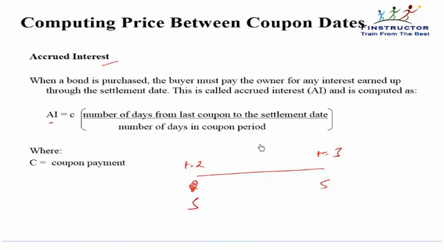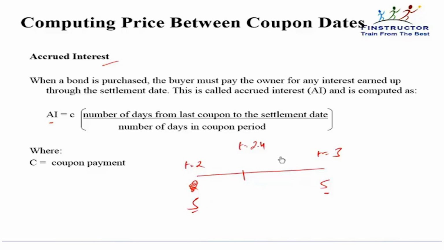Now, if we are exchanging the bond, purchasing or selling the bond in the middle of the period, at t equal to 2.4, then we quote the clean price and the accrued interest separately. So, accrued interest is defined as the coupon amount multiplied by the number of days from the last coupon to the settlement date divided by number of days in the coupon period.